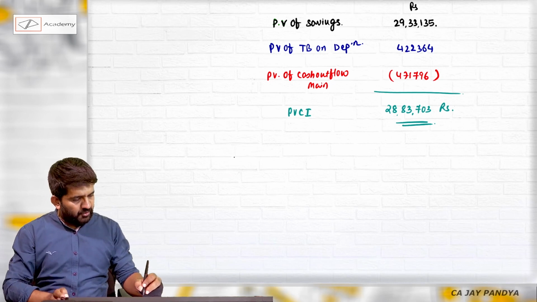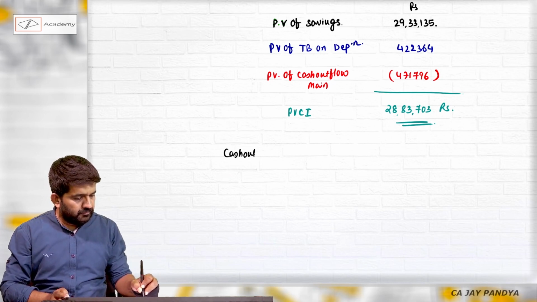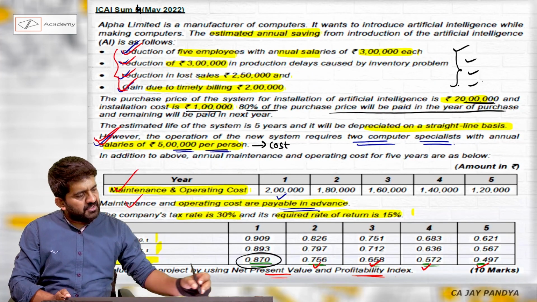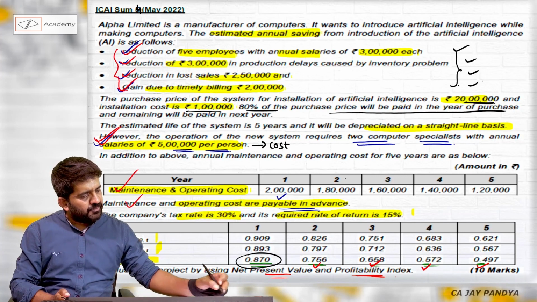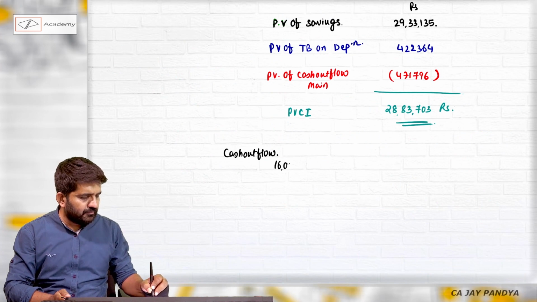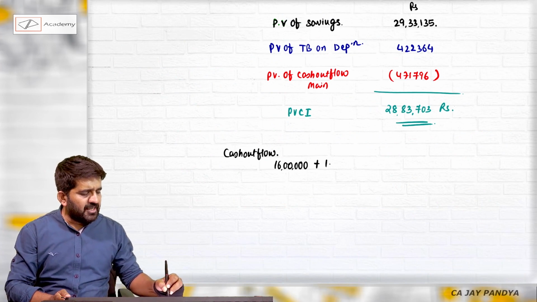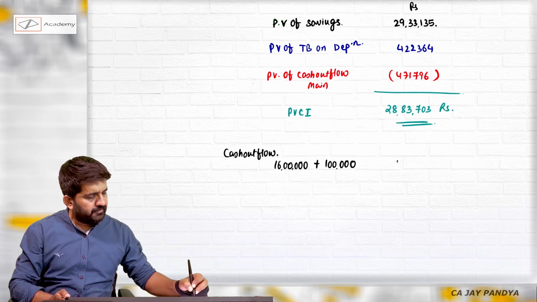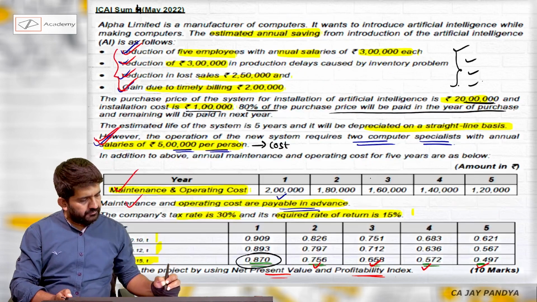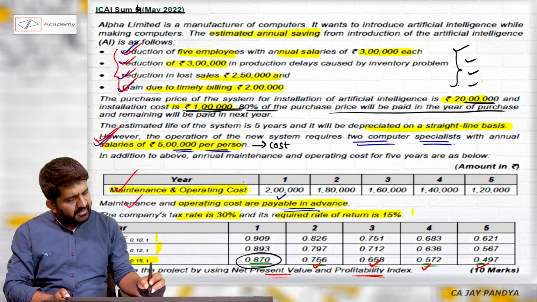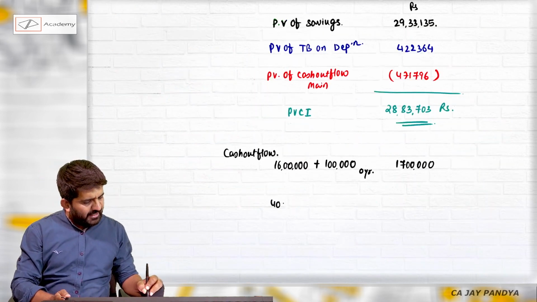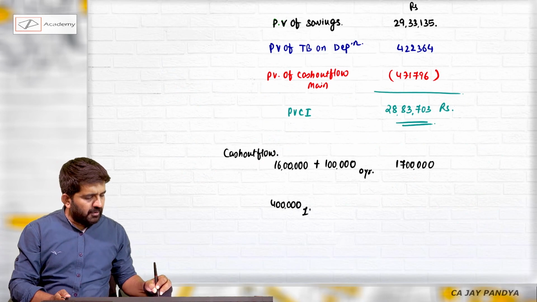Let us go to present value of cash outflow. See what the cash outflow says. The purchase price of the system is 20 lakhs. 80% of purchase will be paid in the year of purchase. 80% of 20 lakhs is 16 lakhs. Plus 1 lakh rupees for installation will be 17 lakhs, and it is at the end of 0 year. Remaining will be 4 lakhs, but it will be at the end of 1 year.